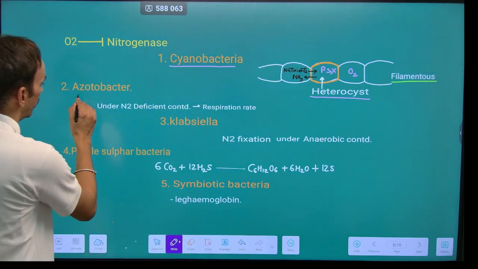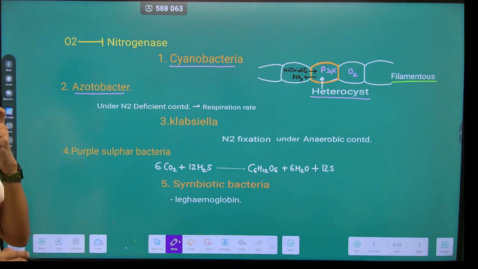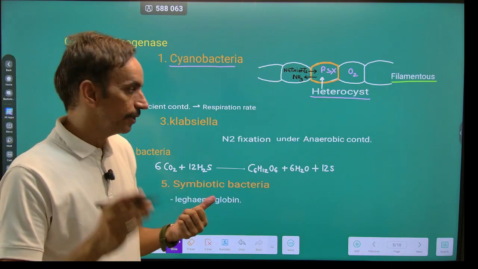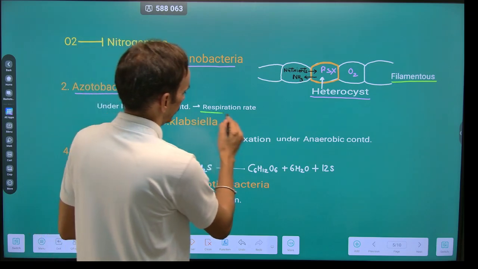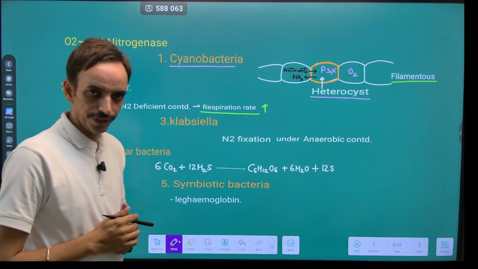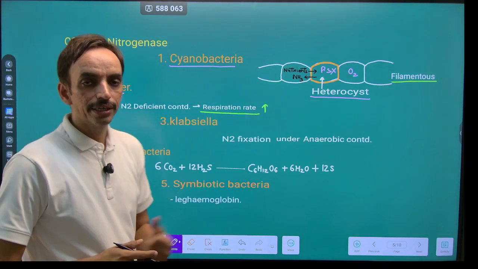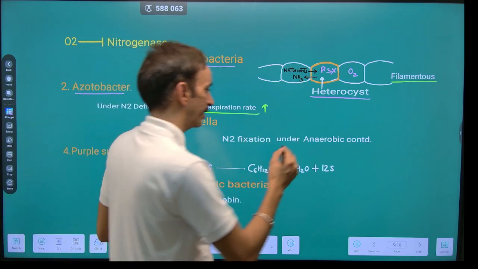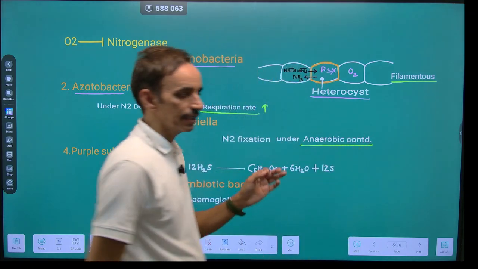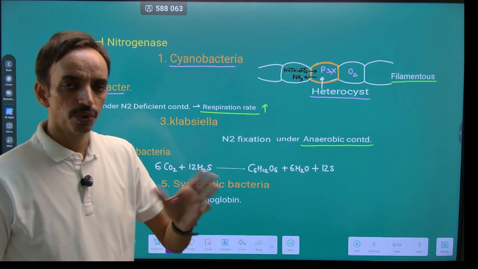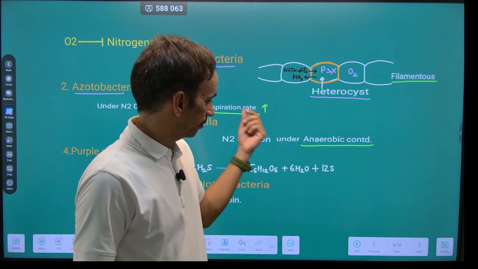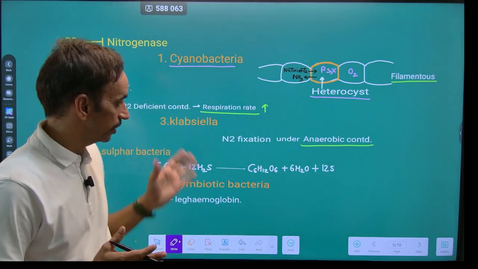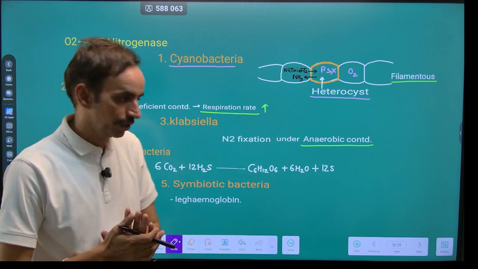Second is the free living nitrogen fixers, that is Azotobacter. Under the nitrogen deficient condition, when they need to fix the elemental nitrogen, they increase their respiration rate. It is one of the strategies. Klebsiella is a facultative anaerobe, so they will carry out the nitrogen fixation under the anaerobic condition. So they only fix the nitrogen under the anaerobic condition. So there is no effect of oxygen on the nitrogenase enzyme complex because they are living in the anaerobic condition.